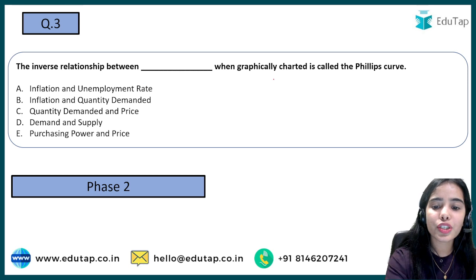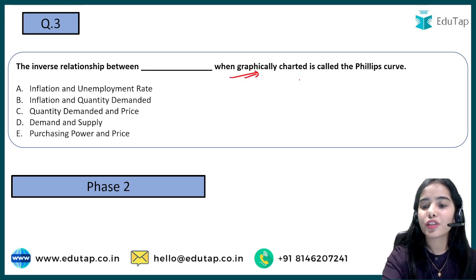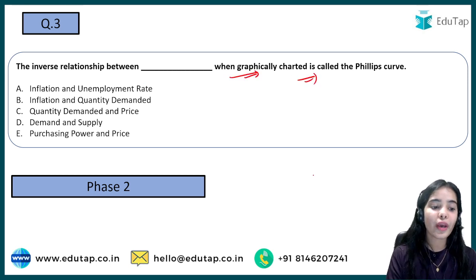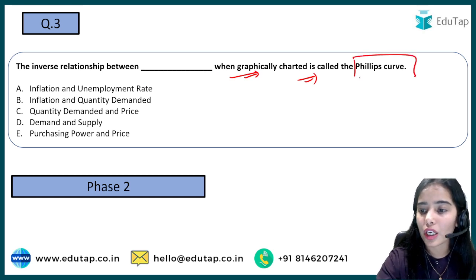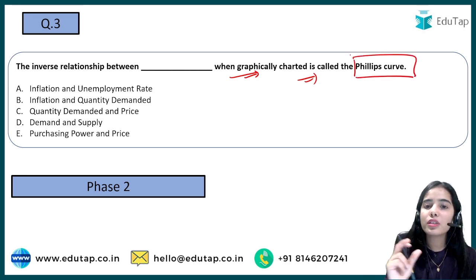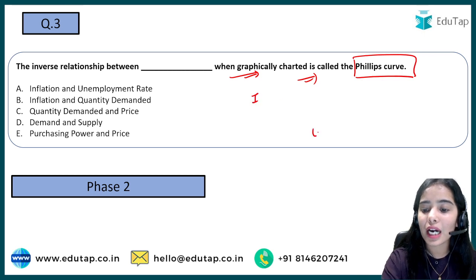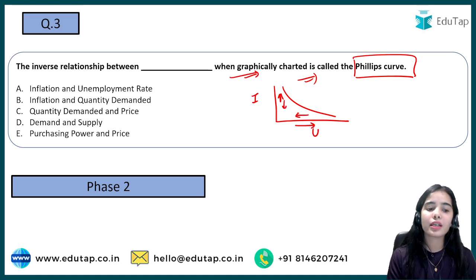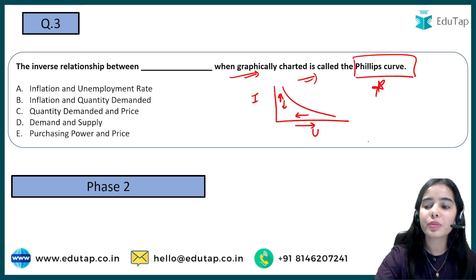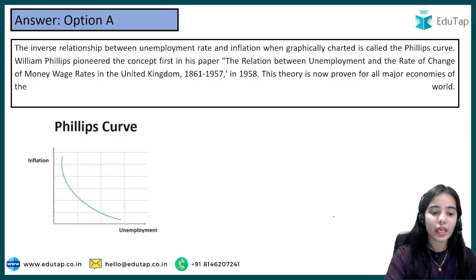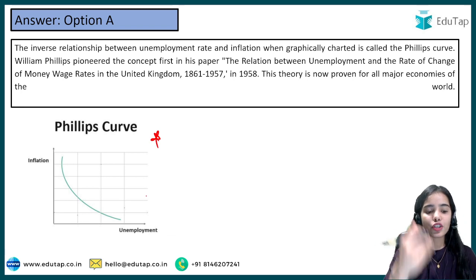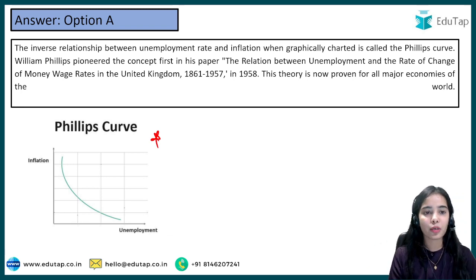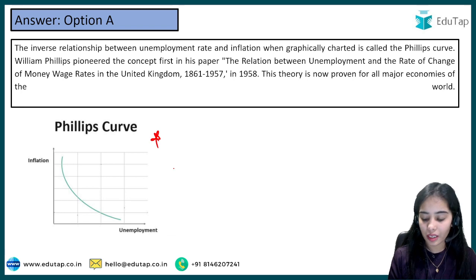Now, the inverse relationship between dash, when graphically charted, is called the Phillips curve. Okay, so that is the Phillips curve we are talking about. So here, see, the inverse relationship of inflation and unemployment rate is shown by the Phillips curve. That when inflation is increasing, unemployment is decreasing, and when inflation is decreasing, the unemployment rate is increasing. So this is the relationship the Phillips curve shows. That's why option A was the correct option.